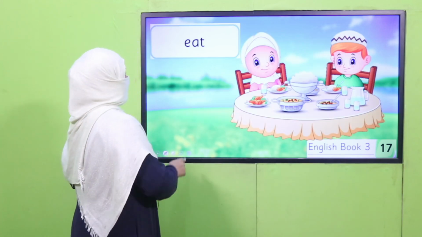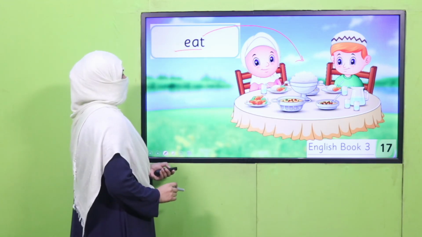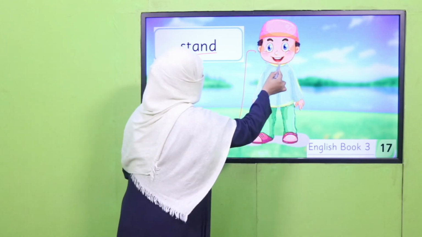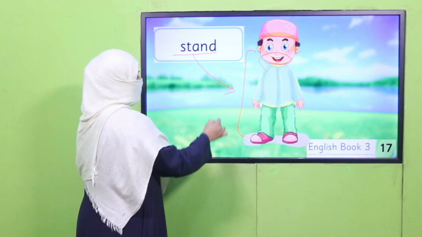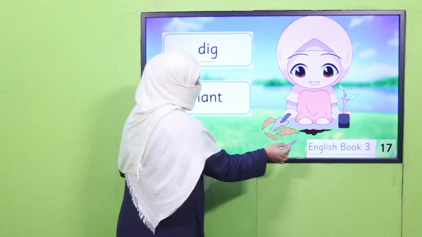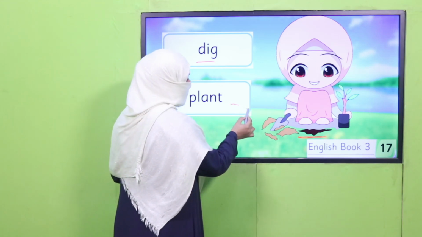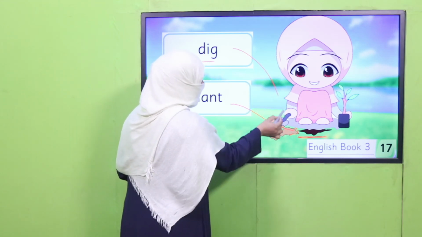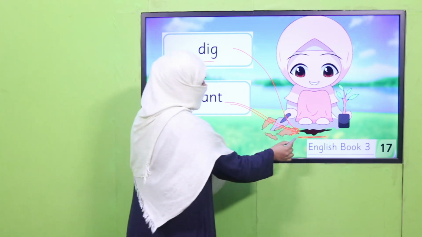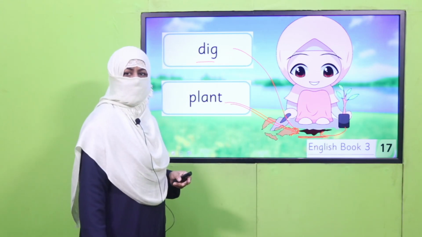All right. Eat. Eat is verb. And stand. This person is standing still, though he is smiling as well. So stand is verb. And dig. What does dig mean? To make a hole in ground, and usually to plant a tree, we make a hole, we dig the soil to plant a tree. So this girl is doing two things at a time. She dug this pit to plant a tree, right?